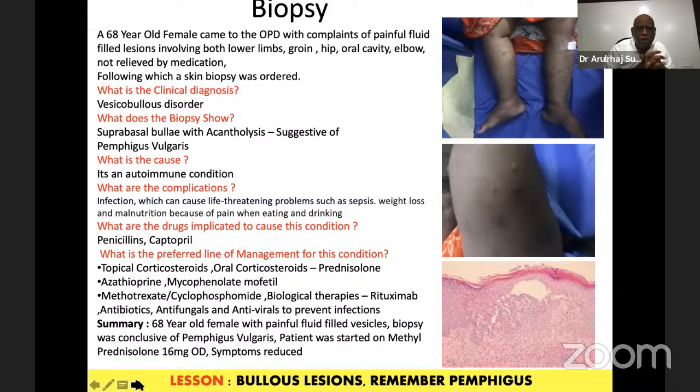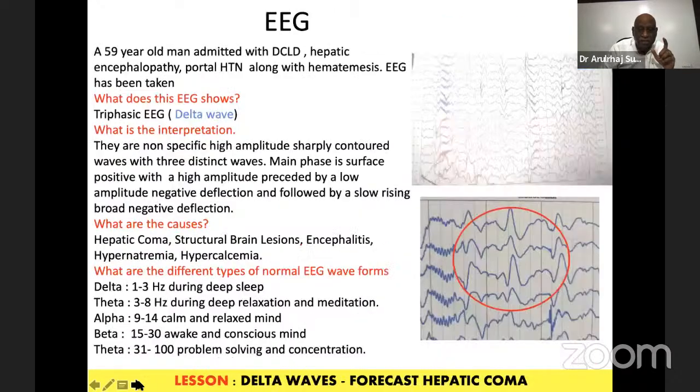It's a very old lady. You are able to see multiple bullous, something like bubble lesions. You will have to see that on the leg or on the face. Usually, you just see that it is a bullous pemphigus vulgaris. That is the commonest lesion, which may need steroids. You should know that. Otherwise, it can go systemic and cause a lot of vascular complications.